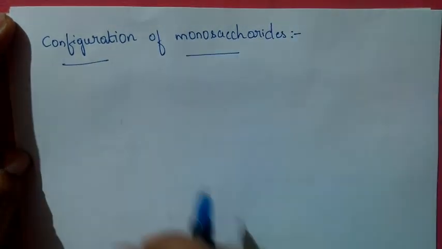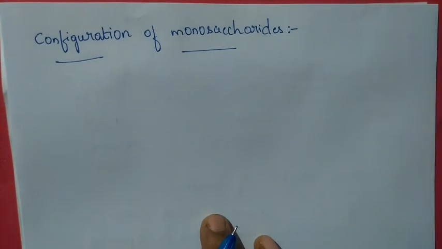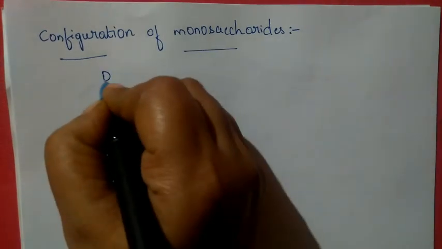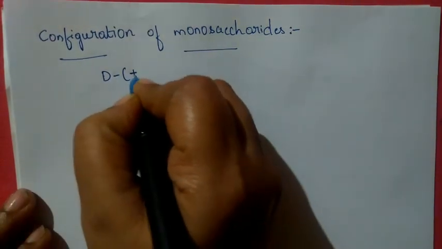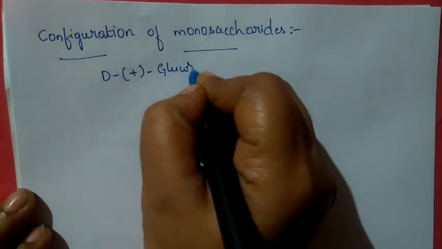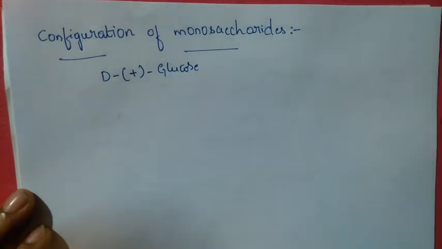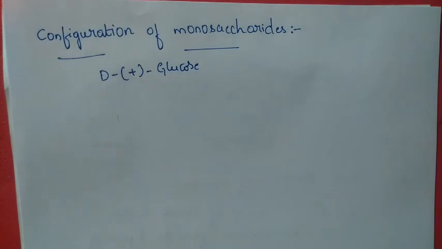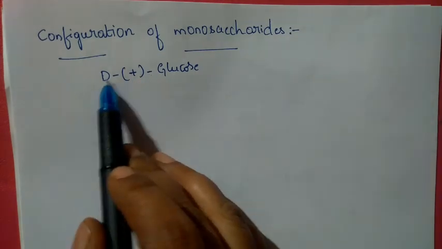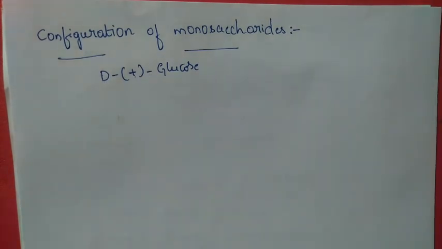In this, the full correct name of glucose is D plus glucose. This is just a hyphen and this is also a hyphen. It will be read as D plus glucose.